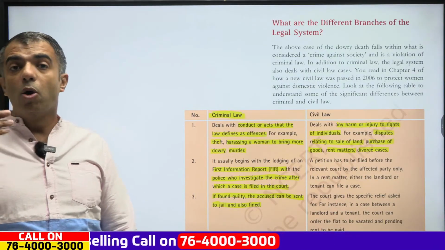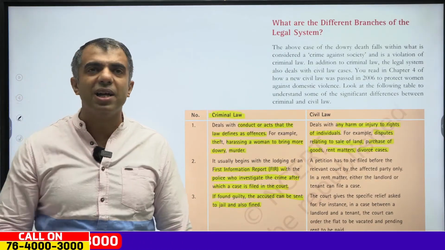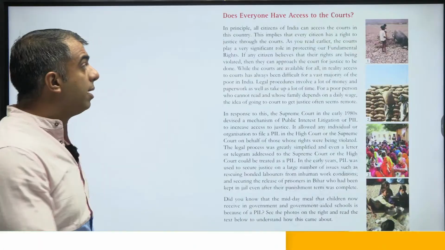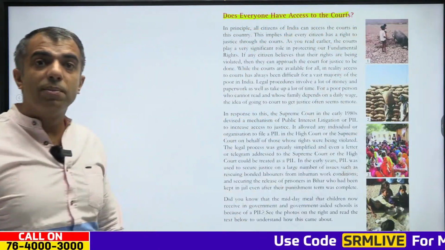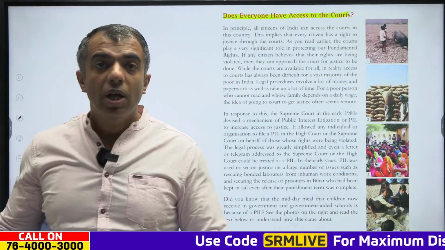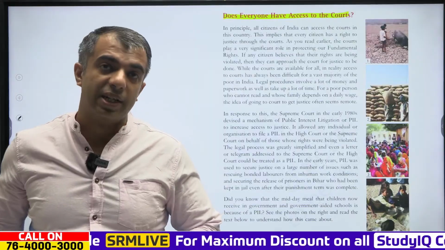Now, in order to ensure that the judicial system is working efficiently, everyone must have access to the courts. Clear? So in principle, all citizens can access the courts in this country.